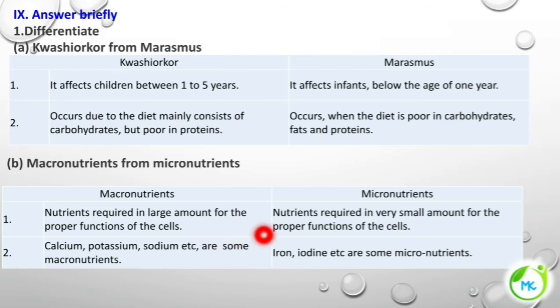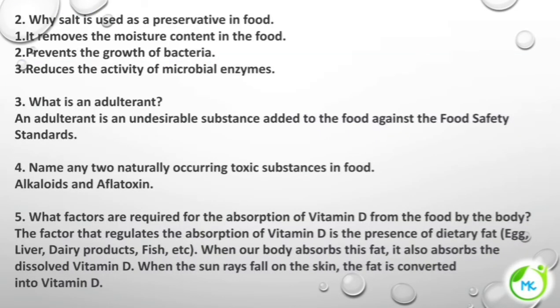An example for micronutrients: iron, iodine, etc. Why is salt used as a preservative in food? Salt is used as a preservative in food because salt removes moisture content in the food and prevents the growth of bacteria and reduces the activity of microbial enzymes. What is an adulterant? An adulterant is an undesirable substance added to the food against the food safety standard.